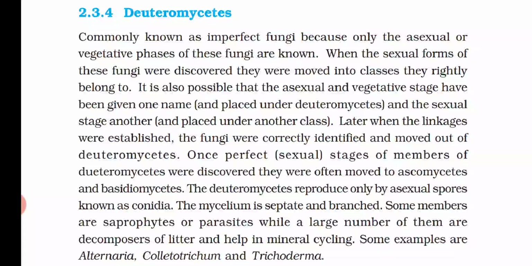Basidiomycetes or Ascomycetes. Now, the Deuteromycetes reproduce only by asexual spores that we call conidia. Now, the mycelium is septate and branched. Some of the members are saprophytes or parasites, while others are decomposers that decompose the litter and help in mineral recycling. That means some of them are saprophytes, some are parasites, and some are decomposers helping in mineral recycling. Some of the examples are Alternaria, Colletotrichum, and Trichoderma.